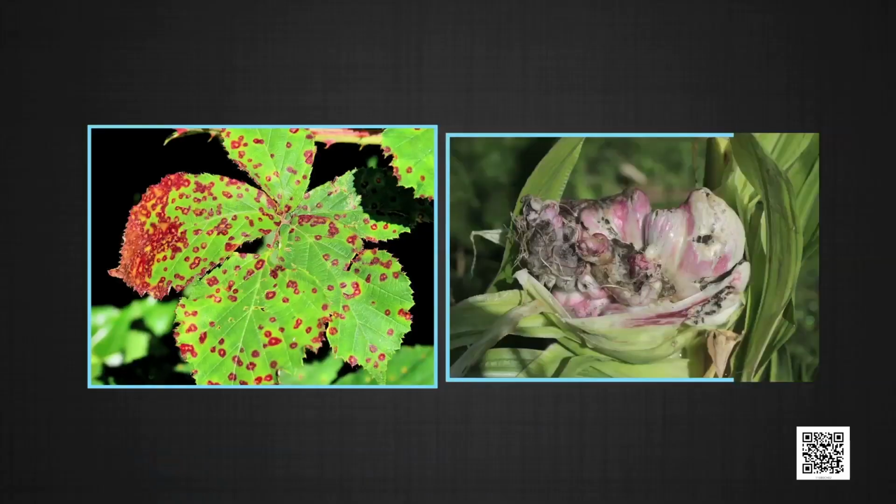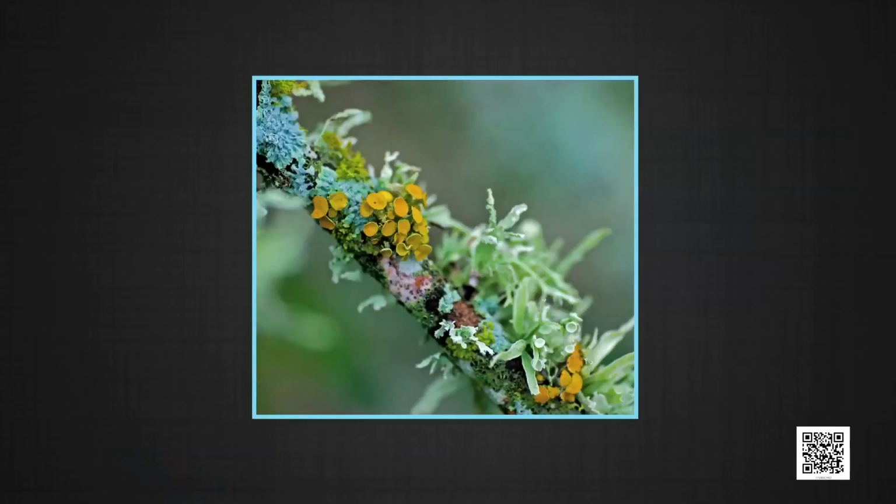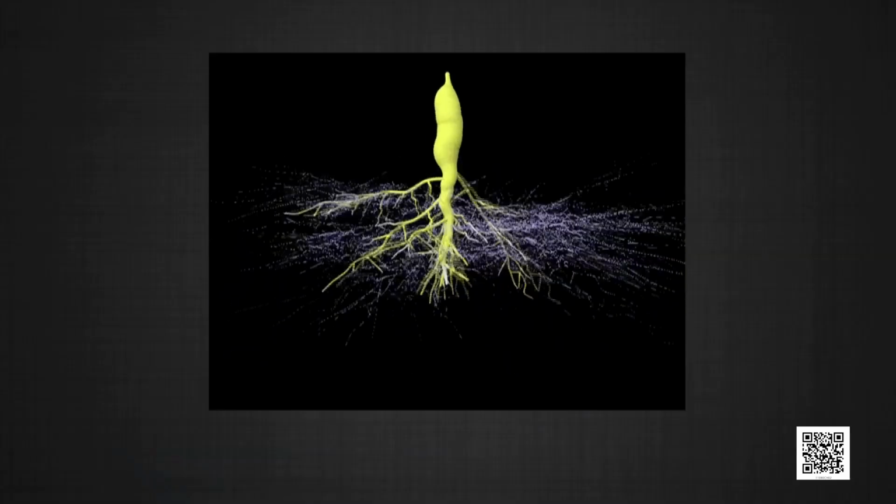Basically, fungi are decomposers. They help in recycling of inorganic and organic molecules in the biosphere. Some forms of fungi are parasitic in nature and cause diseases in plants and animals, for example rust fungi and smut fungi. While some grow in symbiotic association with algae to form lichen, some forms of fungi grow with the roots of higher plants and form mycorrhiza.